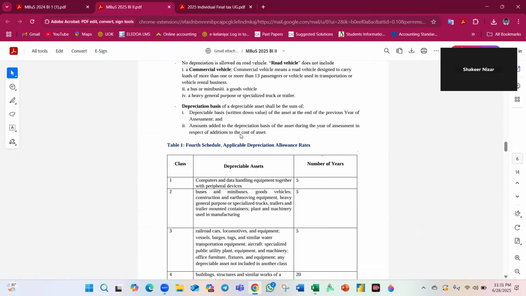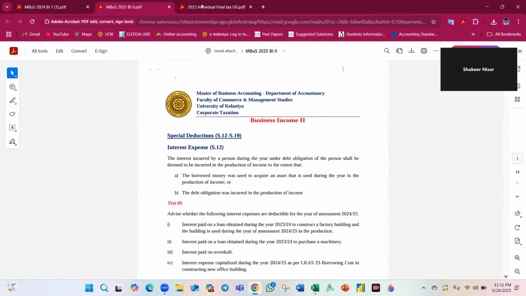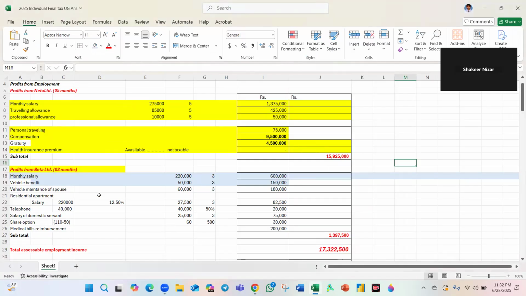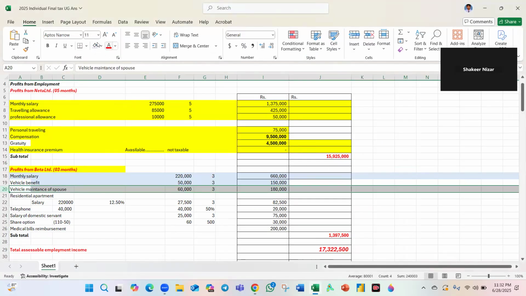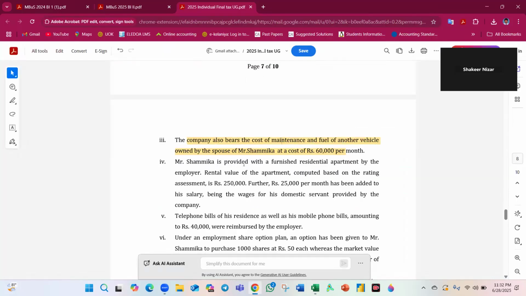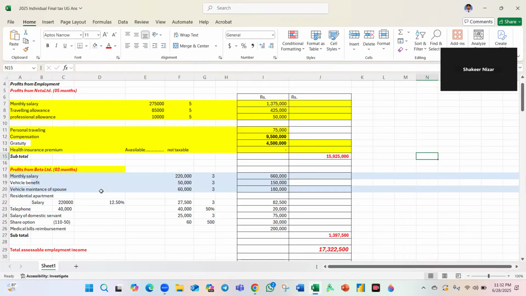I will discuss the most important part only here. The company also bears the cost of fuel and a driver for a vehicle owned by the spouse. That is a personal benefit, 60,000 into 3 months. That is vehicle maintenance for the spouse. Residential apartment: the market value is given, the rating assessment is 2,50,000, 2,50,000 into 3.